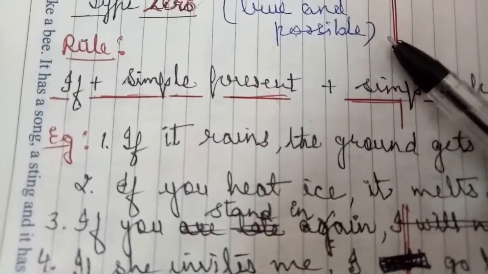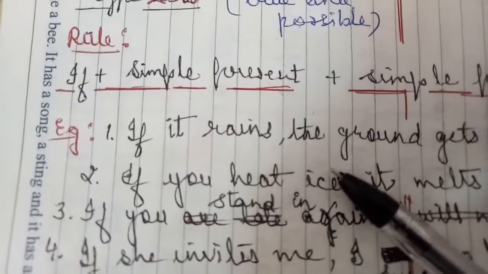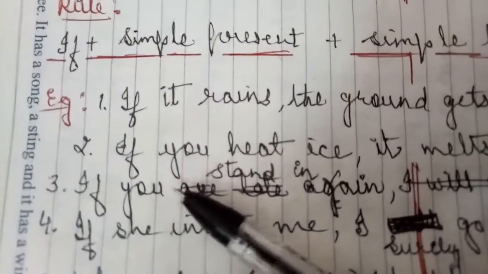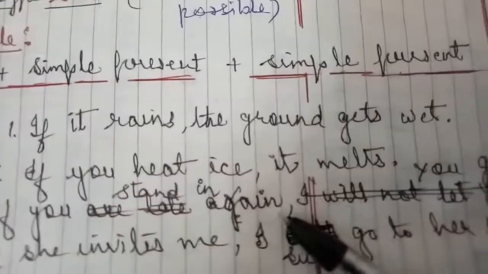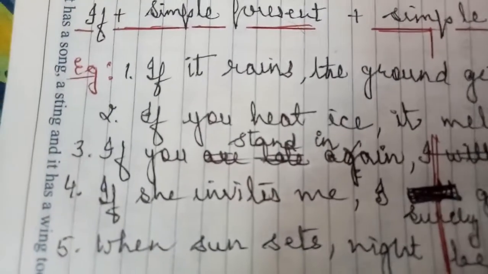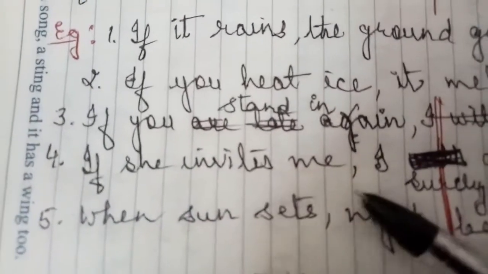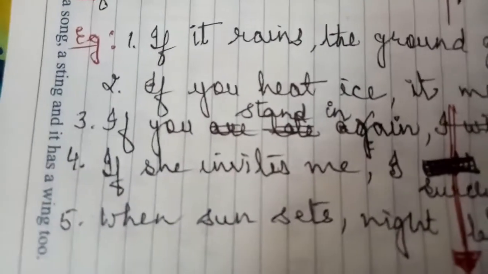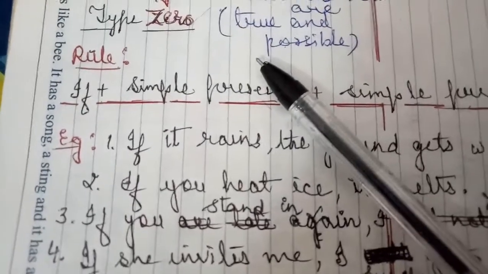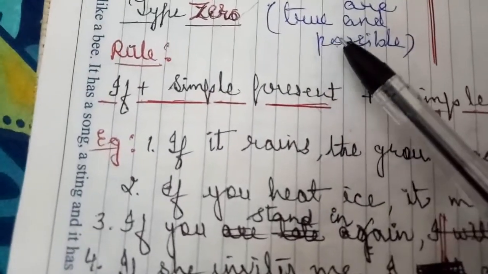In type 0, there are 100% true actions or realities. If the sun rises, it sets too. Or you can say, if you stand in rain, you get wet. If she invites me, I surely go to the party. When the sun sets, night begins. So in type 0, keep in mind that there is 100% possibility.